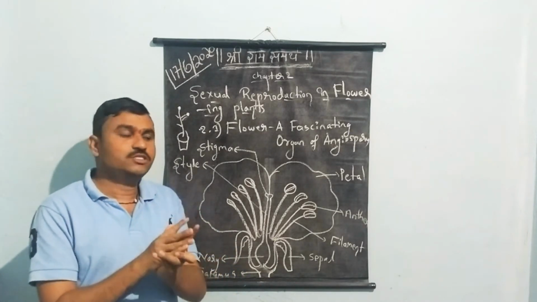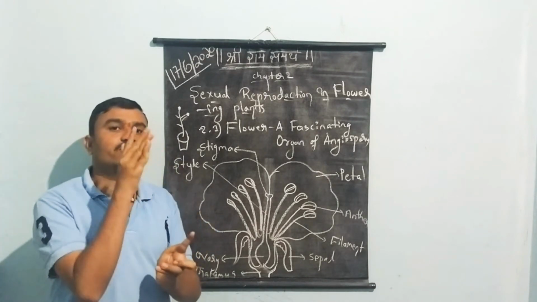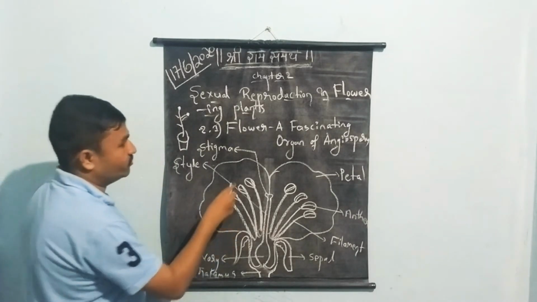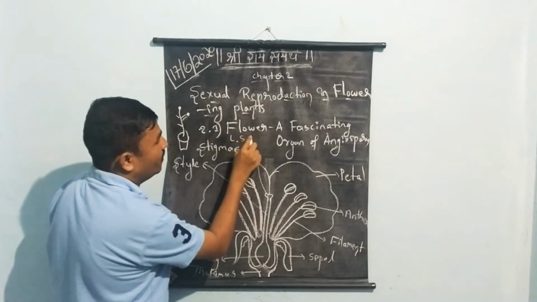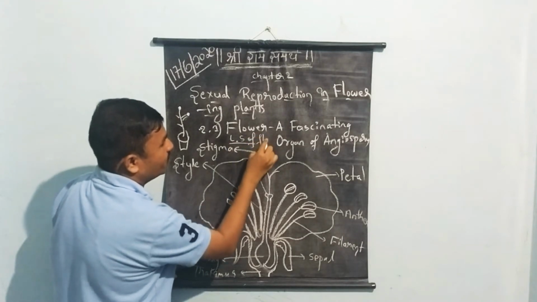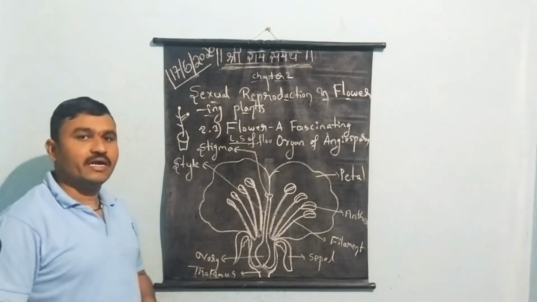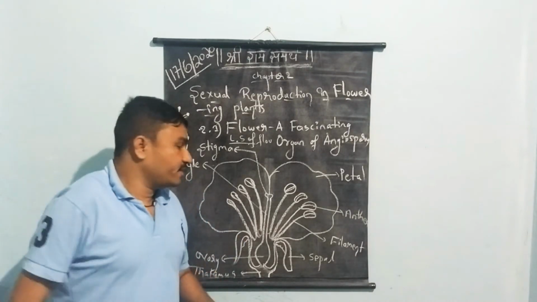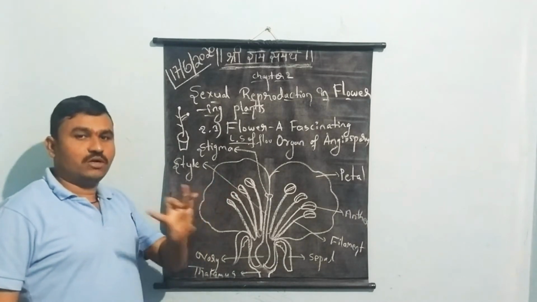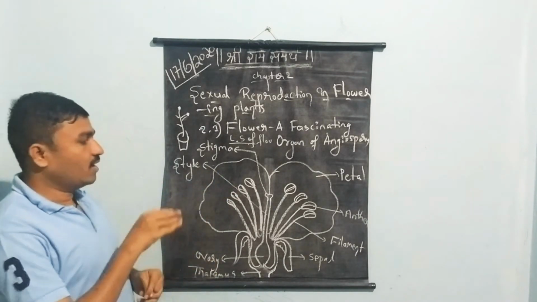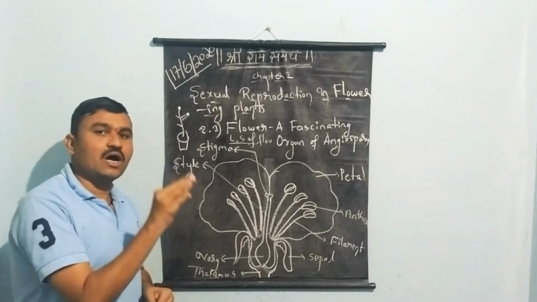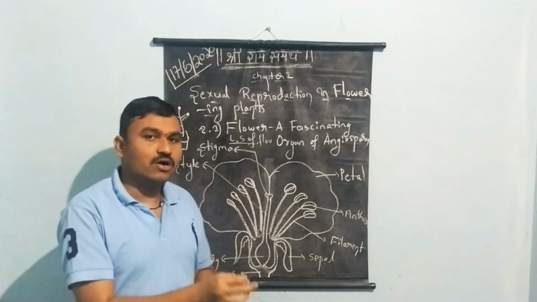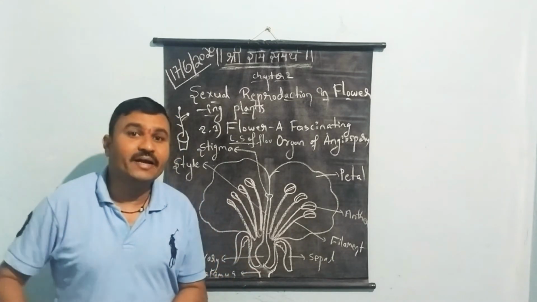So students, first we will discuss the structure of the flower. Here we have the structure or LS of a typical flower. This is called the LS of flower. Already you know that LS means the longitudinal section of the flower. The flower consists of, once again I will tell you slowly, the base or stalk of the flower, which we call the pedicel.